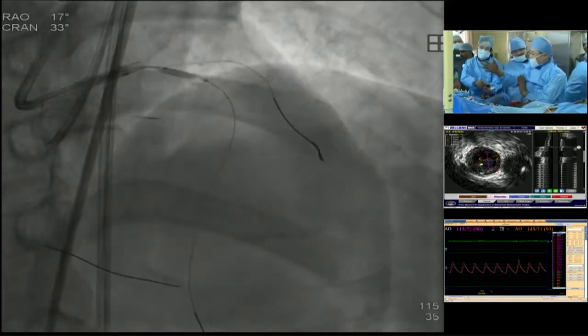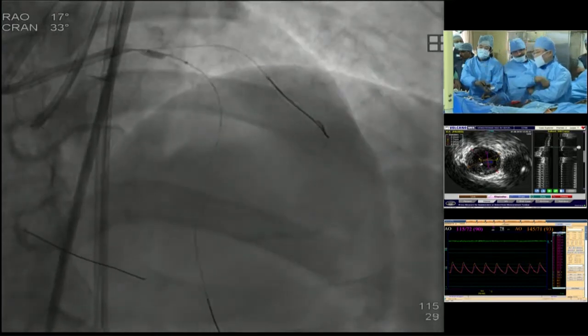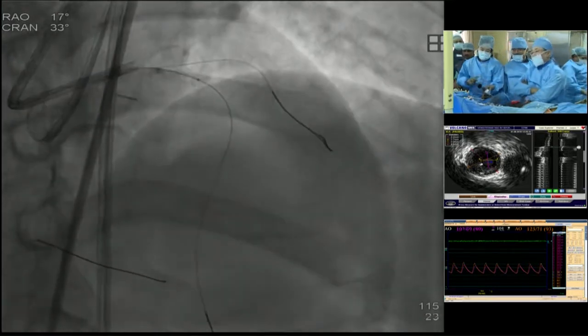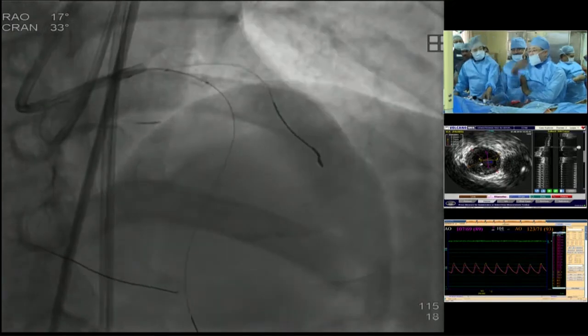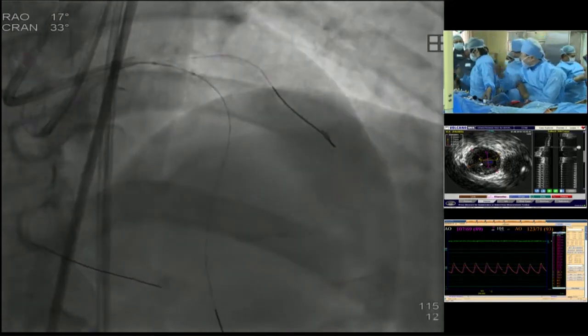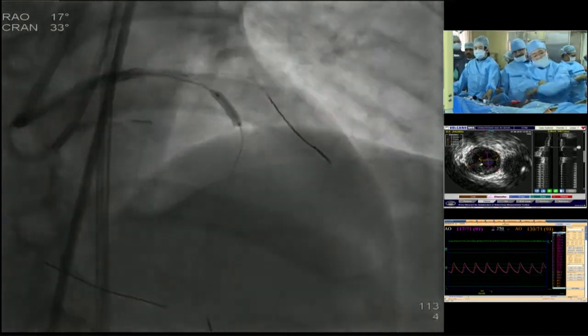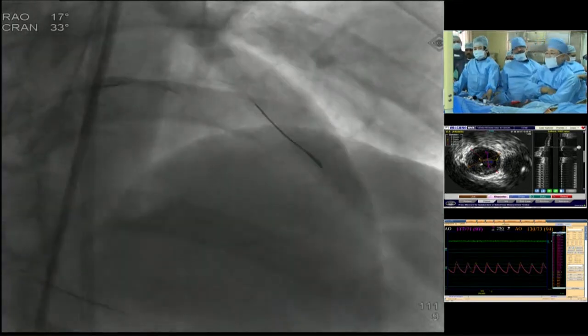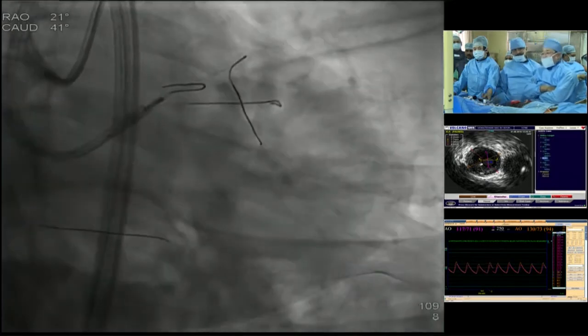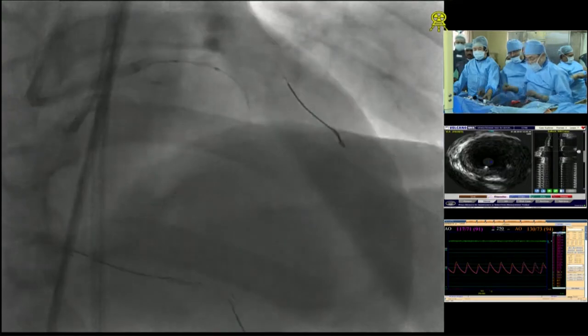Did you do an IVUS run already for the distal vessel? Will you show the IVUS? Dr. Okamura, please explain the IVUS findings. It's very important to plan not to have too extensive stents in the LAD.